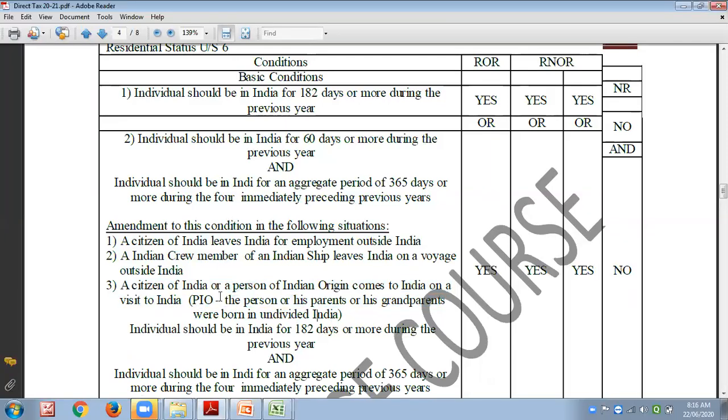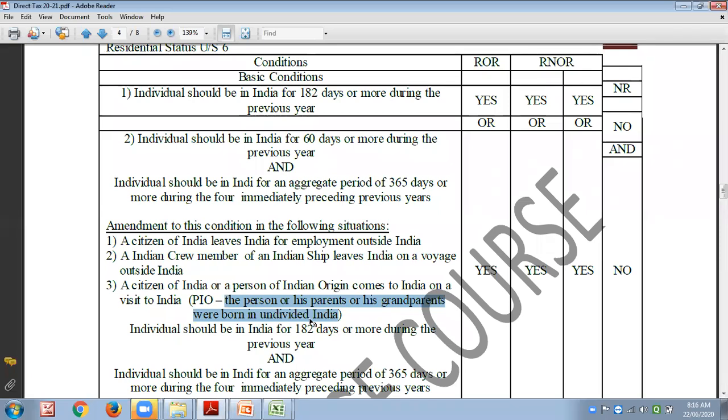So citizenship is totally different from residential status. Citizenship is there for 3 generations: grandparents, parents, and child. Like if we take the example of Dr. Manmohan Singh, the ex-Prime Minister of India, his citizenship is of Pakistan because he was born in undivided India in Lahore. And if we take Mr. Pervez Musharraf, who was the president of Pakistan, his citizenship is of India because he was born near Agra. So citizenship has nothing to do with residential status.